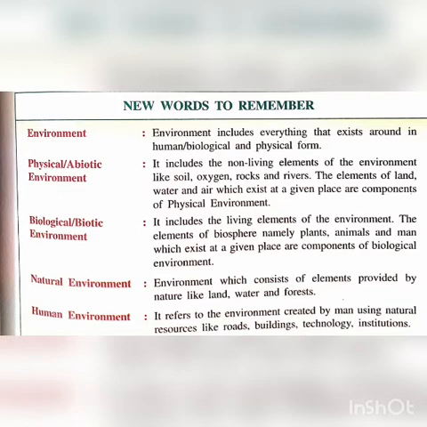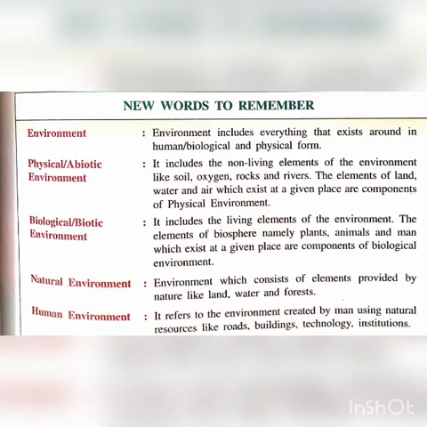Okay, so next one is physical environment or abiotic environment. It includes the non-living things or non-living elements of the environment like soil, oxygen, rocks, and river. With these examples, I can tell you that they are the non-living elements of the environment, whereas the living elements of the environment, we can say plants, animals, and human beings, all will come under the biotic environment.